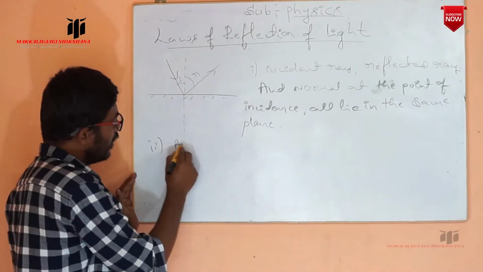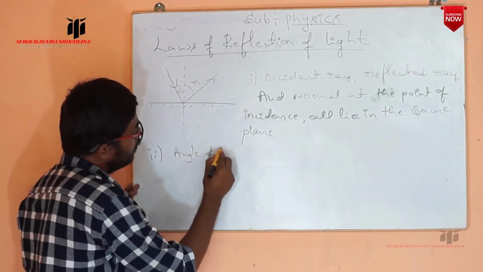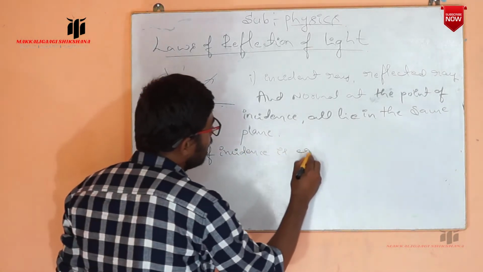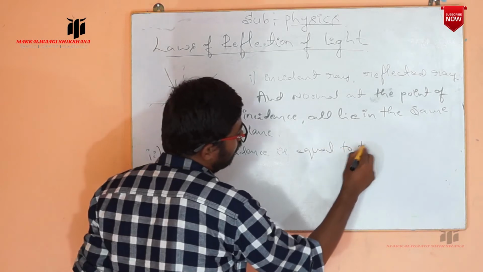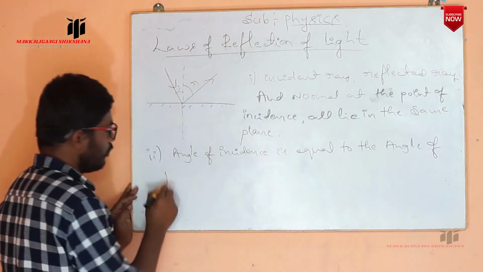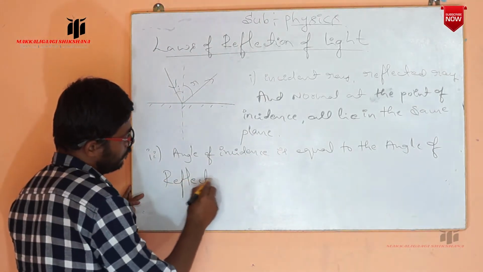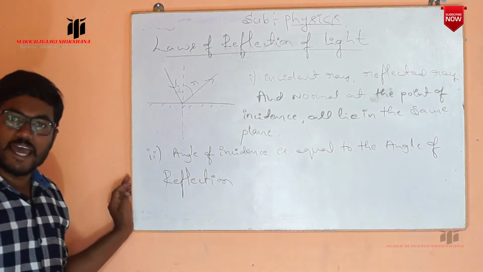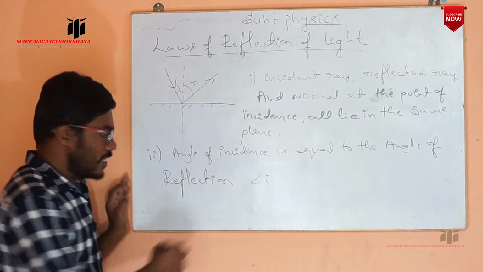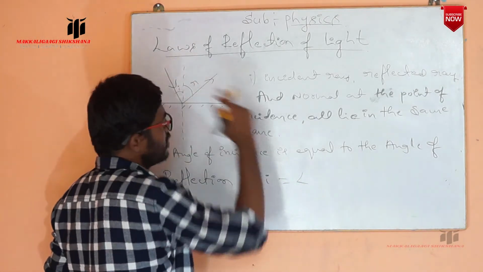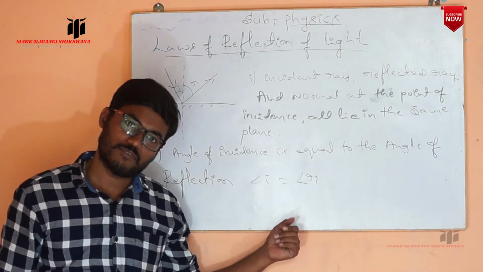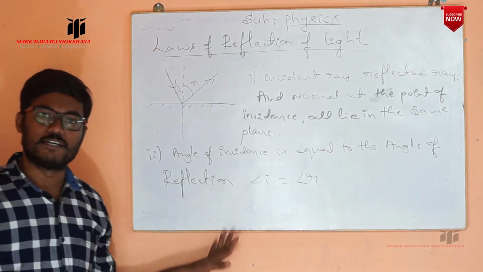Now the angle of incidence is equal to the angle of reflection. Angle of incidence is equal to the angle of reflection. Whatever the angle of incidence here, that is the angle of incidence I, is equal to the angle of reflection. What is the angle of reflection? R. So angle of incidence is equal to the angle of reflection. So this is the second law of reflection.